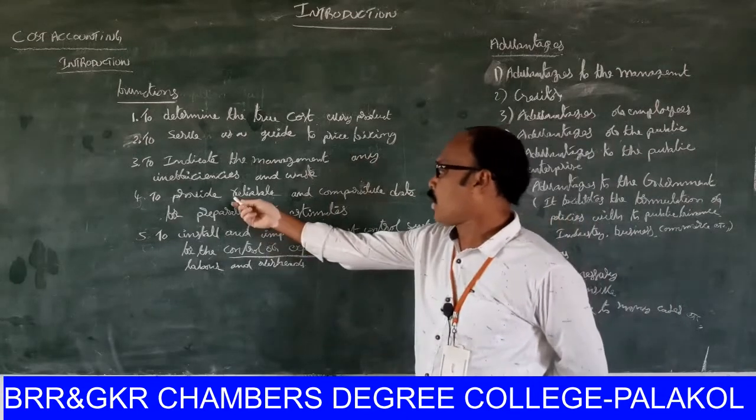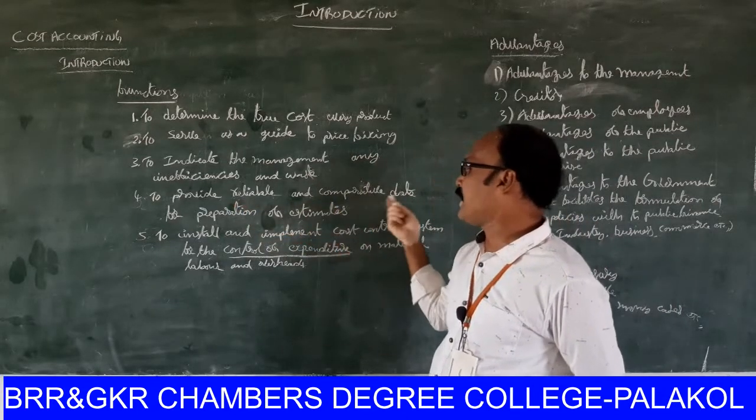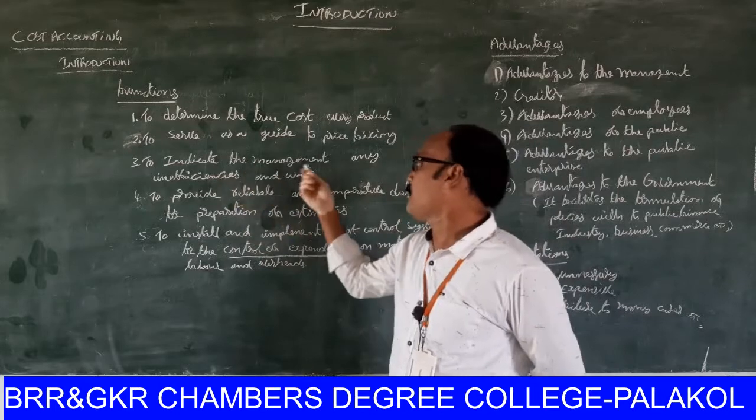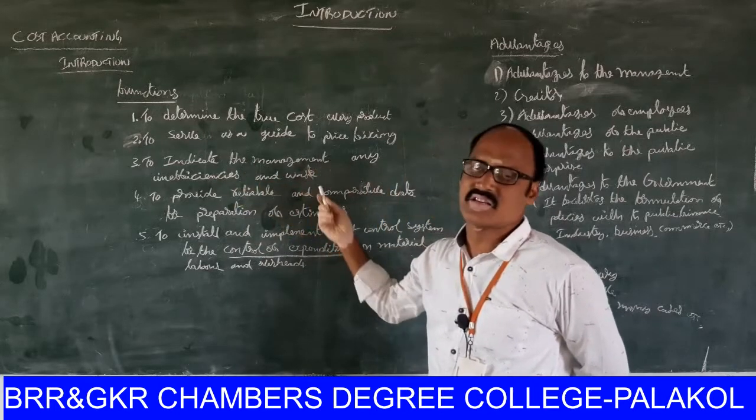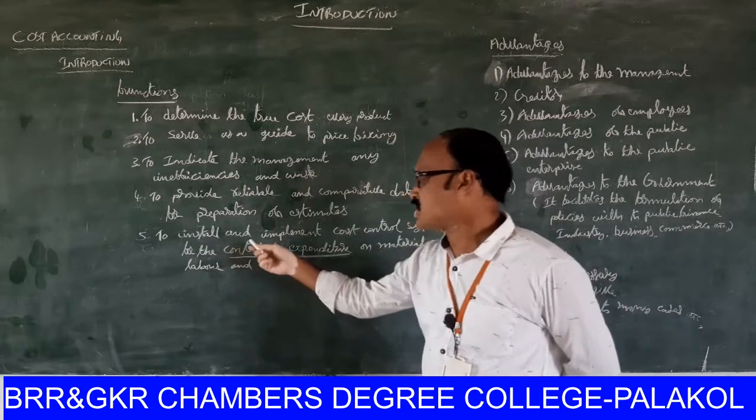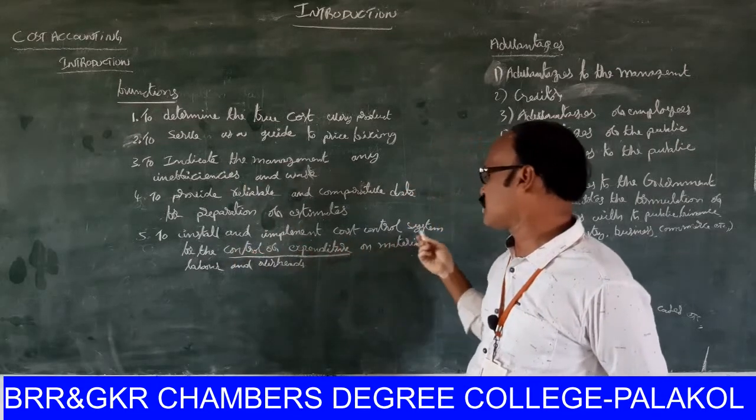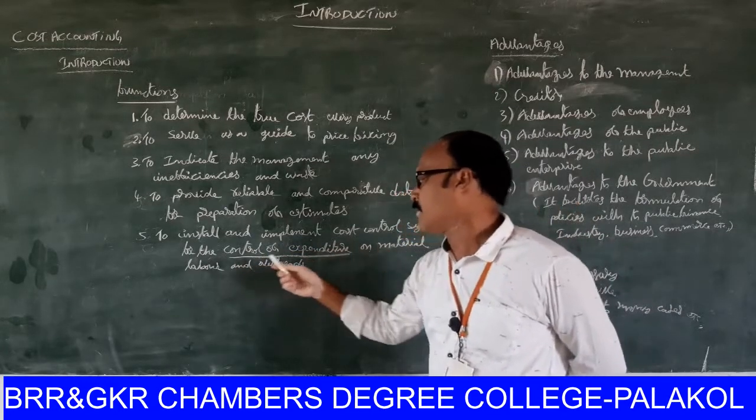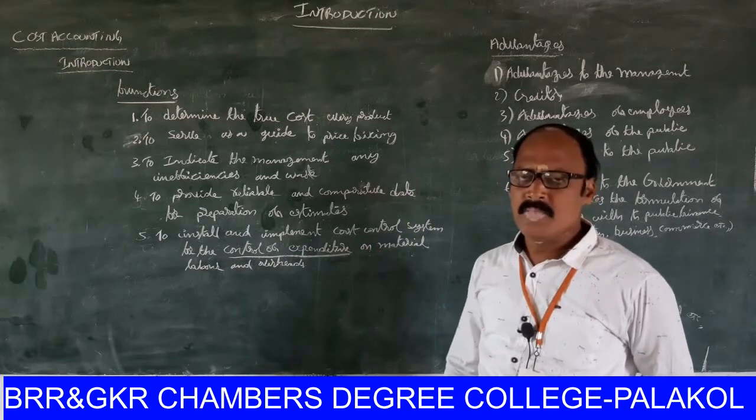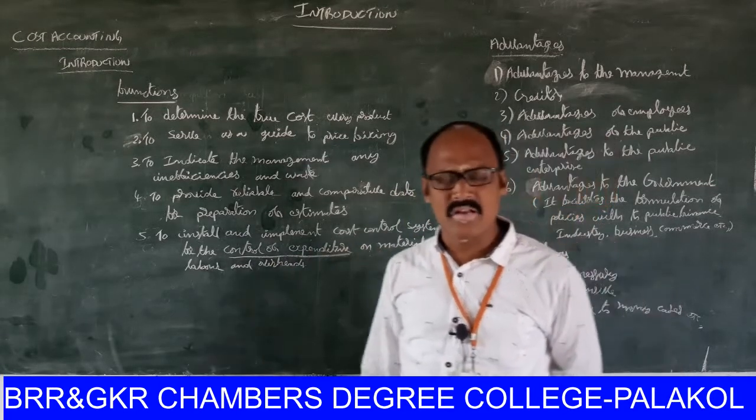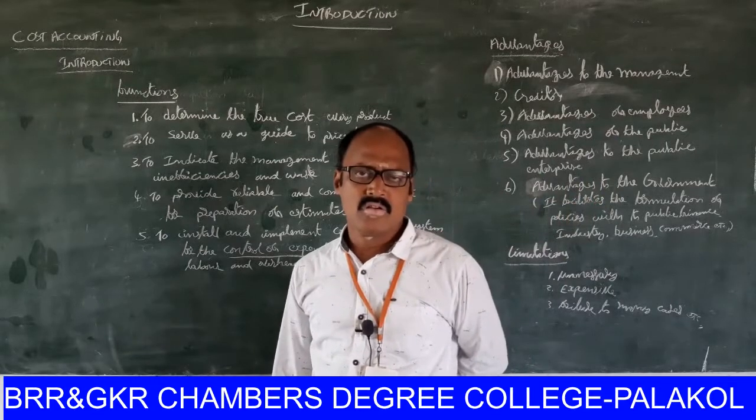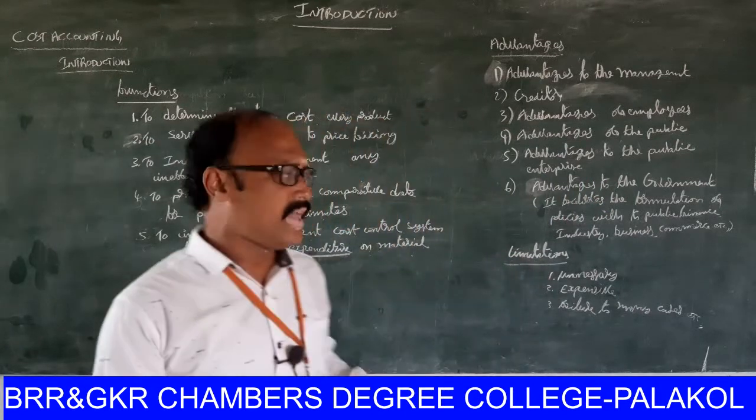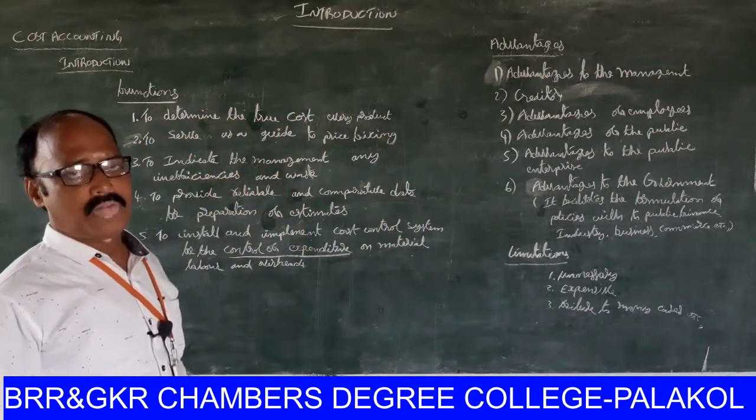Next one, to provide reliable and comparative data for preparation of estimates. Next one, to indicate to the management any inefficiencies and wastage. Next one, to install and implement a cost control system for the control of expenditure on material, labor and overheads. So, cost accountancy is introduced in every organization for controlling cost. This is the main function of cost accountancy.